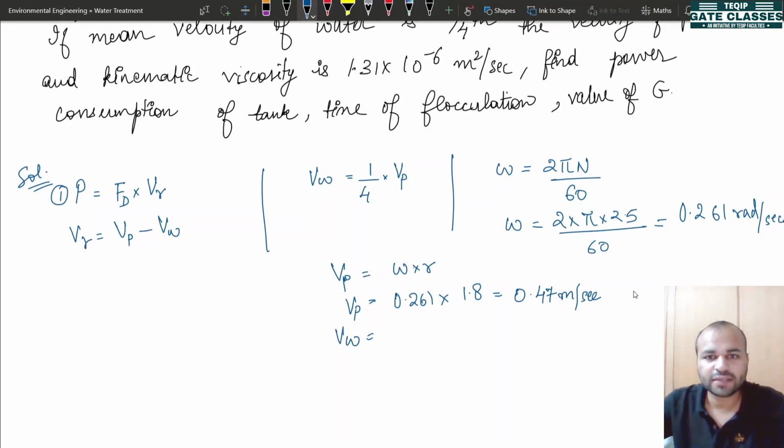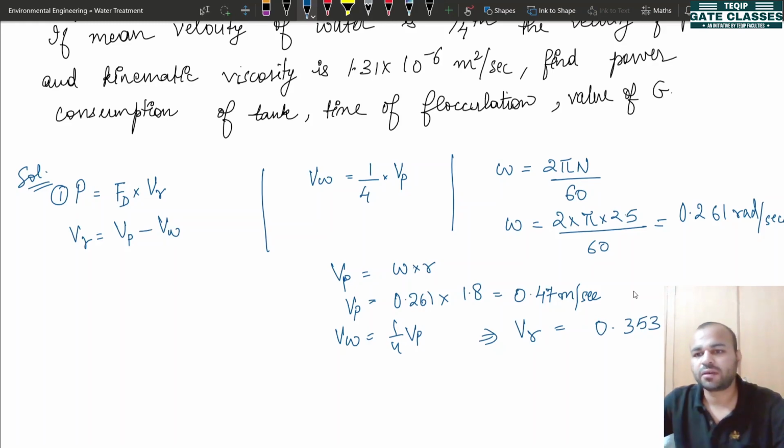Or directly rather, this is your VP. You can directly find out the value of relative velocity. It will be 0.353 meters per second.